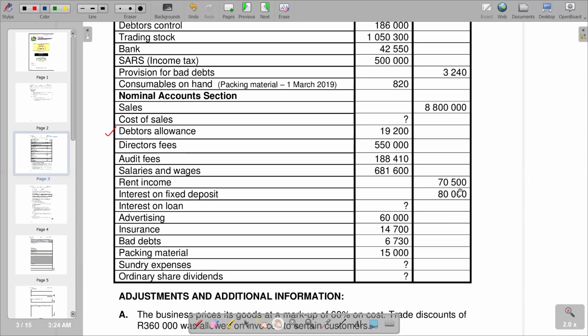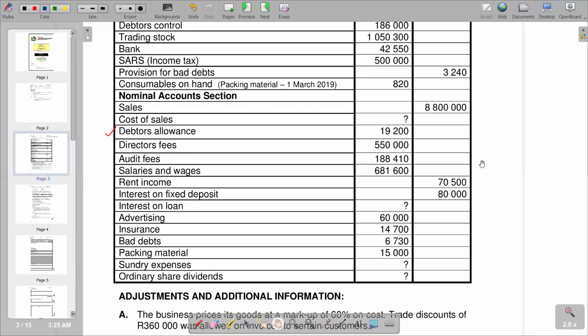But it doesn't mean it belongs to that period. We have to prepare our statement of comprehensive income by complying with the matching principle or the accruals principle, which records the amounts that exactly relate to that financial period. So after having identified that we've got 70,500 actually received, we need to see if there are any adjustments in terms of prepayments or accruals, so that we can adjust and be left with the actual amount of net income that belongs to that period.